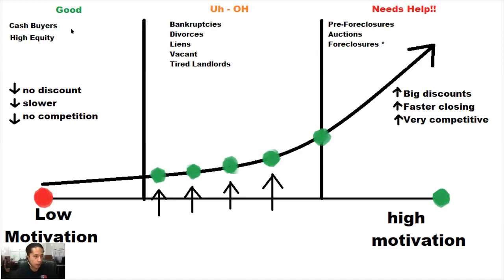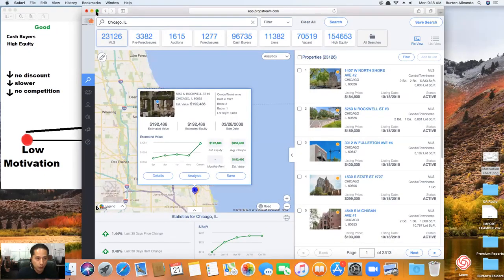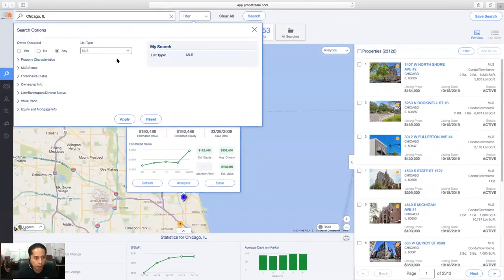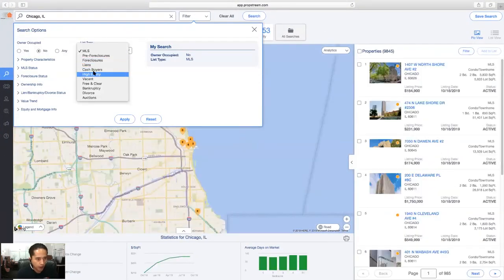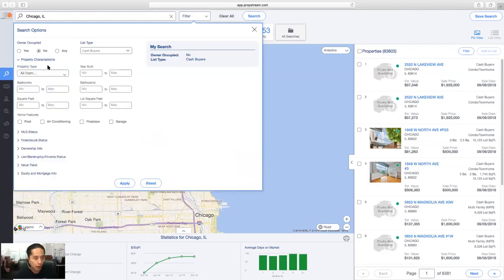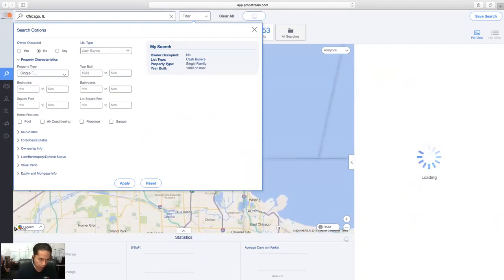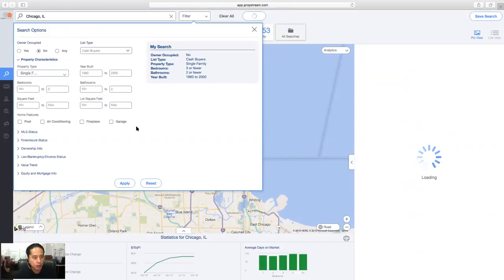So if we wanted to, let's say, look for a cash buyer, I can go into our system in Chicago and say, okay, I'm looking for a non-owner occupied cash buyer. So that's usually an investor, someone that doesn't live in the property after they bought it. And then I can go to property characteristics and start refining my cash buyer. So I'm looking for one that bought a single family property, maybe one that bought a property built between 1980 and 2000. I'm looking for a buyer that doesn't buy more than 3 bedrooms or 2 bathrooms.